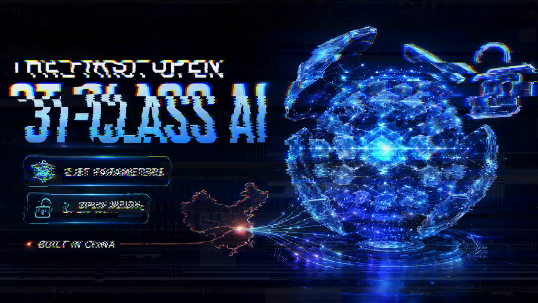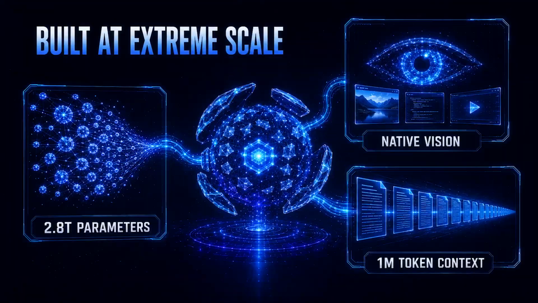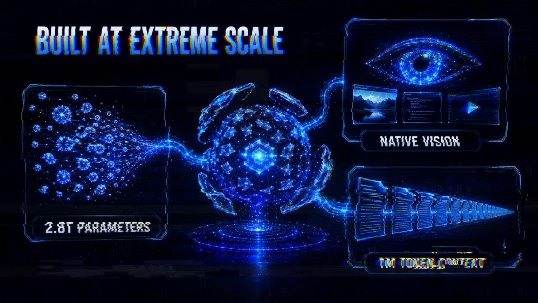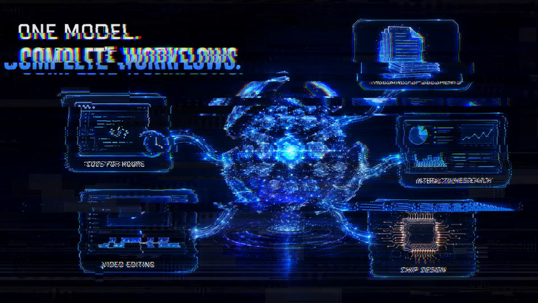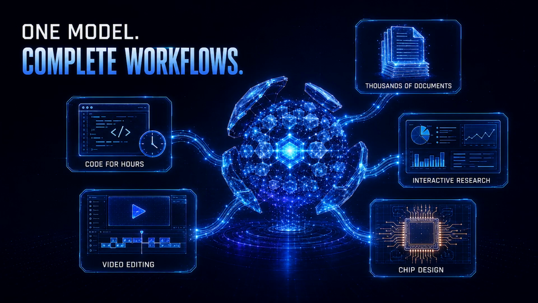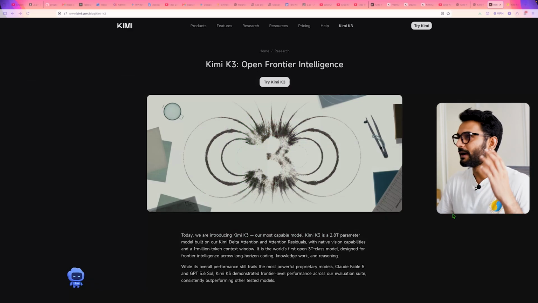The Chinese company Moonshot AI just released the world's first open AI model in the 3 trillion parameter class. Kimi K3 has 2.8 trillion parameters, native visual understanding, and a massive 1 million token context window. Kimi K3 can code for hours, analyze thousands of documents, like big research work you can do, create interactive research reports, edit videos, and even design a chip, as they explained everything in the launch document of Kimi